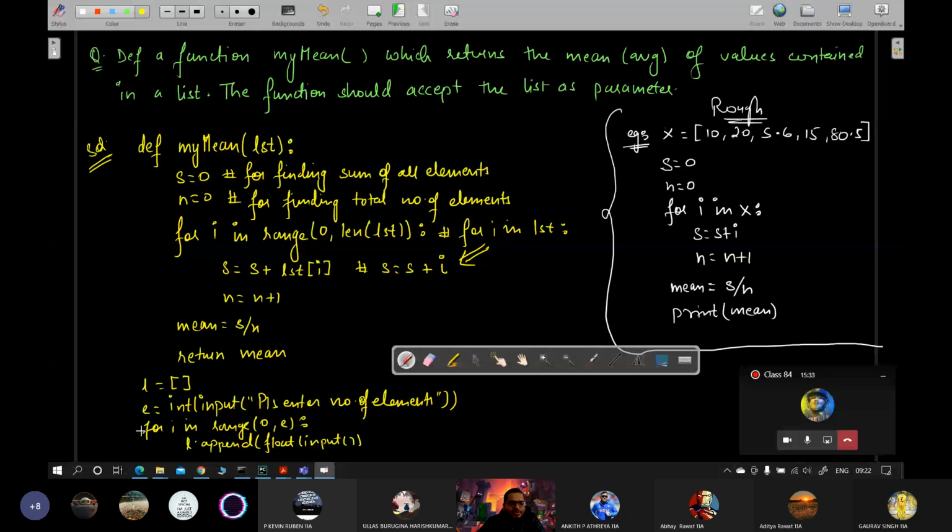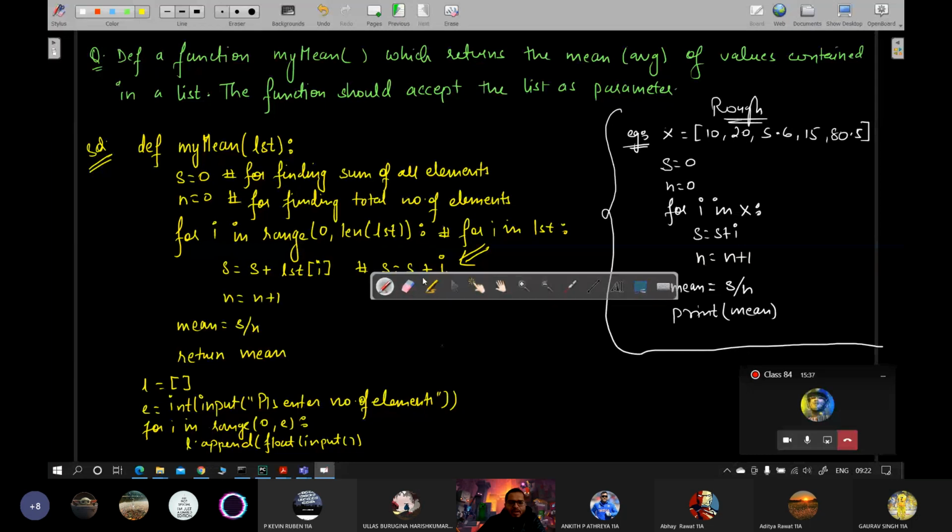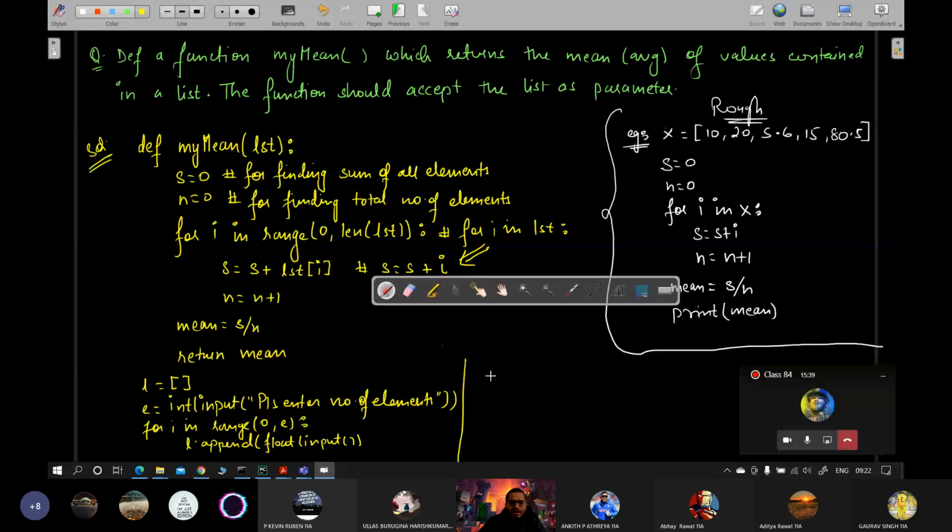Here you have accepted a list from the user, and then you can call the function. You can write mean is equals to, you call my mean, pass the list that you have just accepted from the user as argument, which will be caught here in the parameter LST.